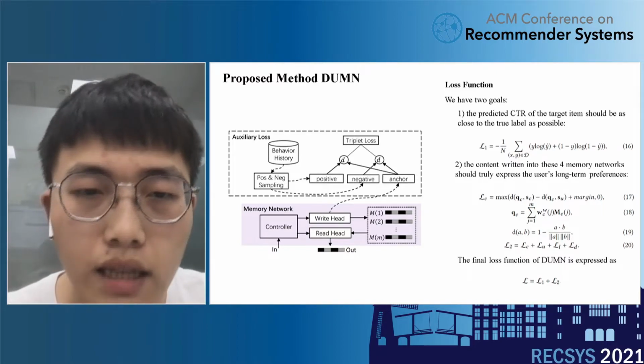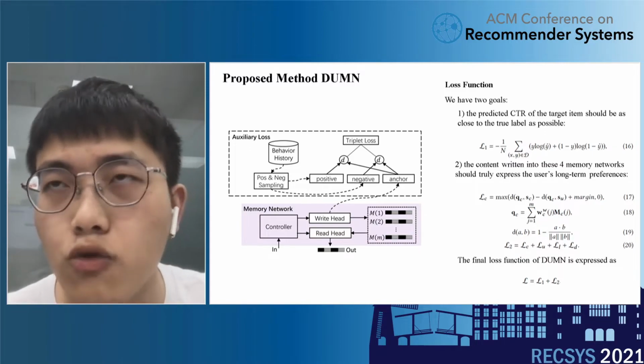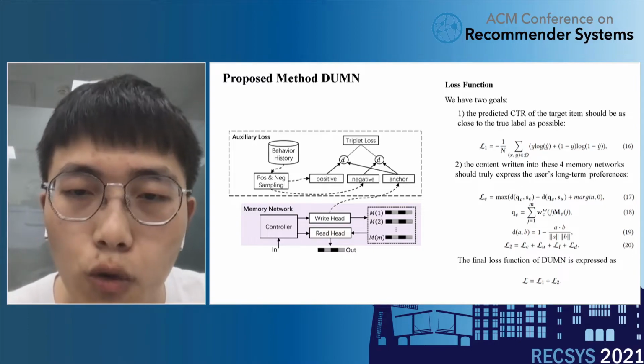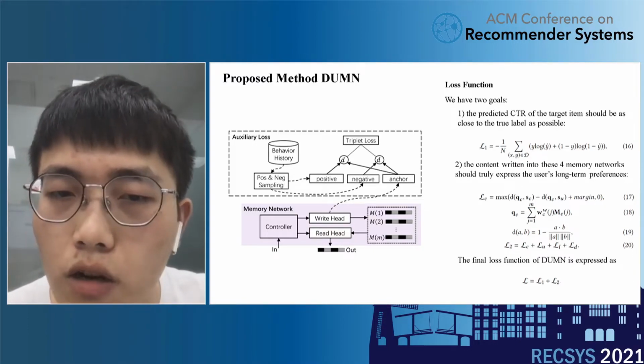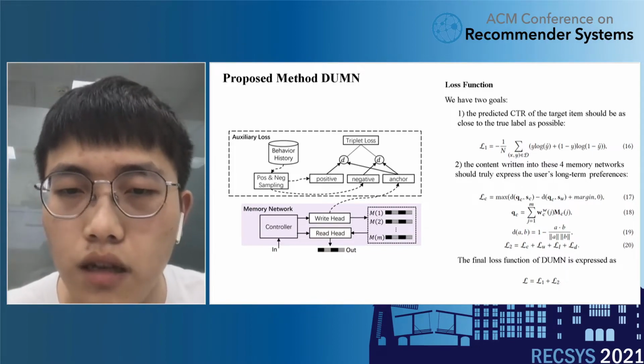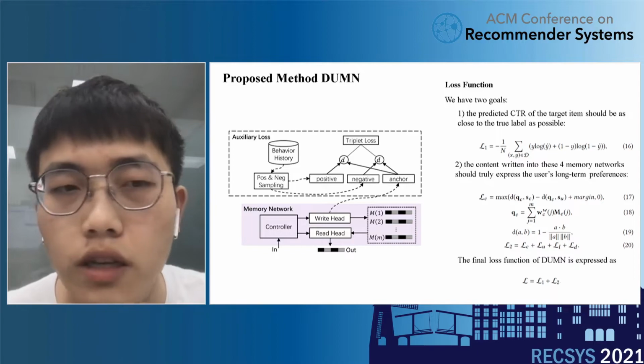We propose an auxiliary loss based on triplet loss to help complete the memory write operation. The final loss function of the DUMN network is expressed as the sum of these two losses.